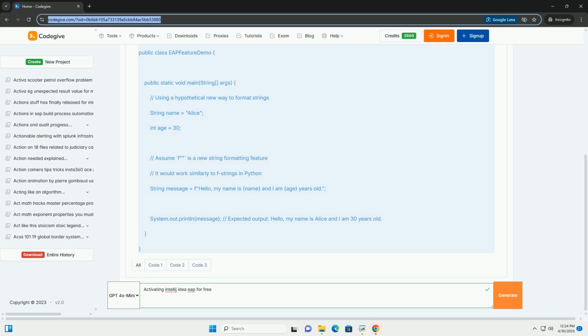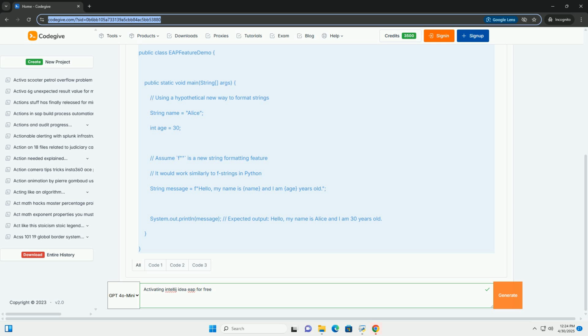VPN issues: VPNs can sometimes interfere with license activation. Try disabling your VPN temporarily. JetBrains account problems: verify that your JetBrains account is active and not locked. You can log into your account on the JetBrains website to confirm. Expired EAP license: the EAP license may have expired. Download and install the latest EAP build. Newer builds will have a new activation window.